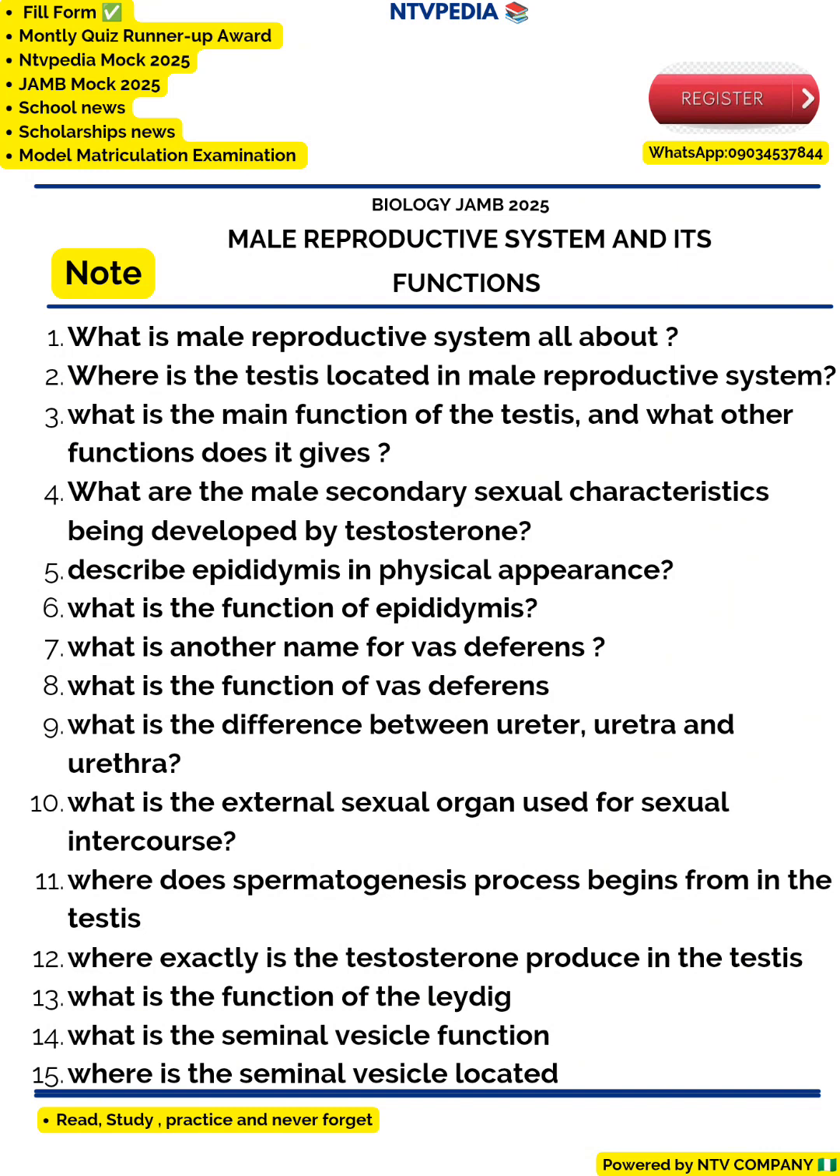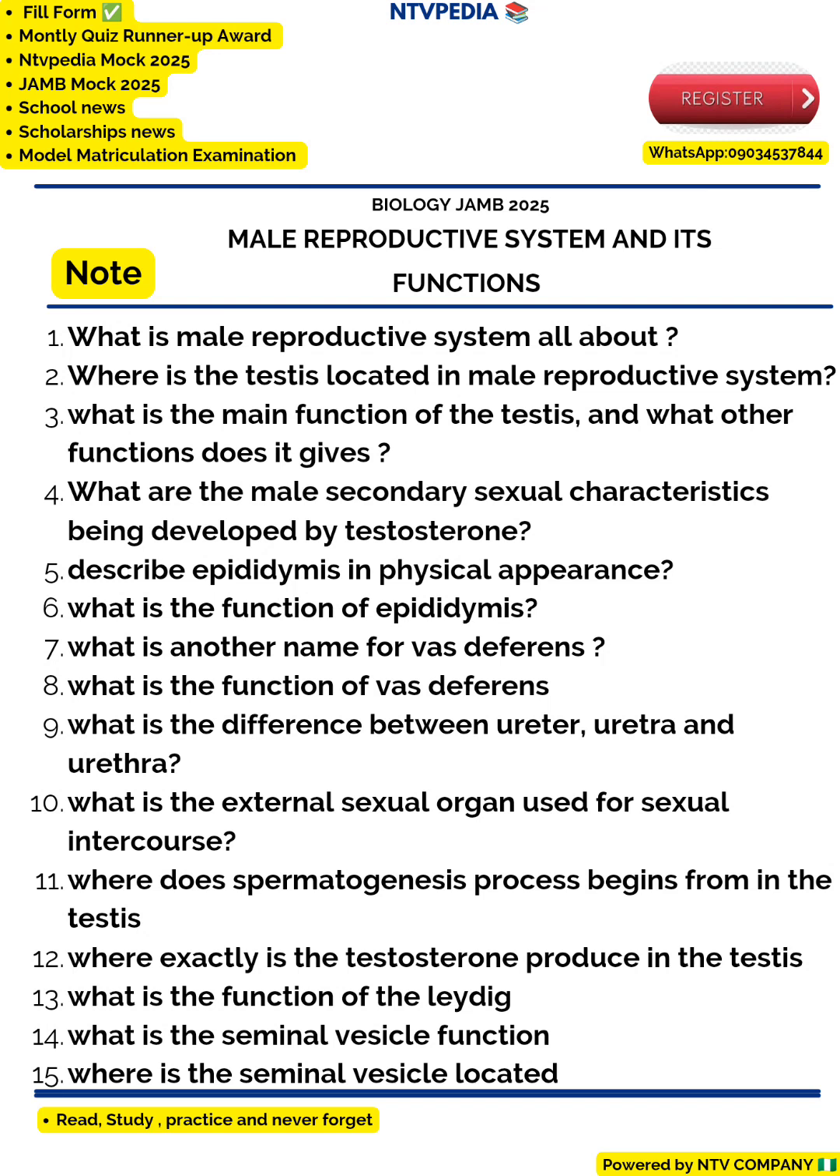So question number 13 says, what is the function of the Leydig cell? The main function of the Leydig cell is the production of testosterone, and it also helps in production of sperm too. So it works together with the seminiferous tubule in production of sperm. So that is that for that.